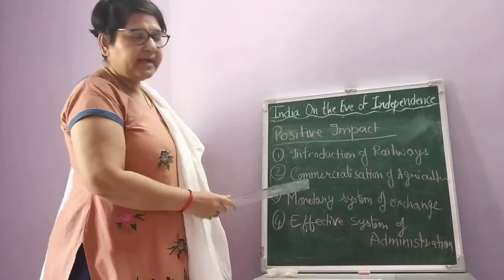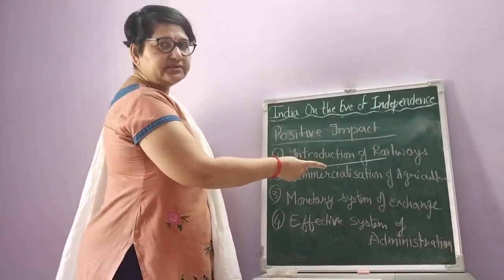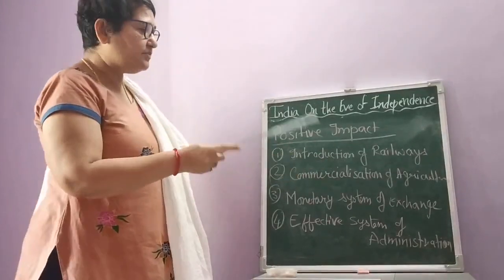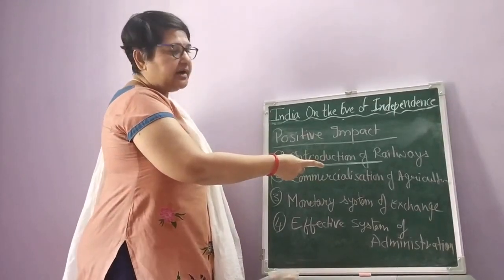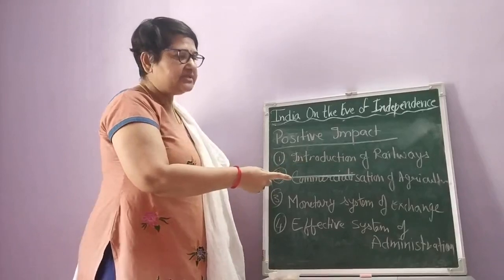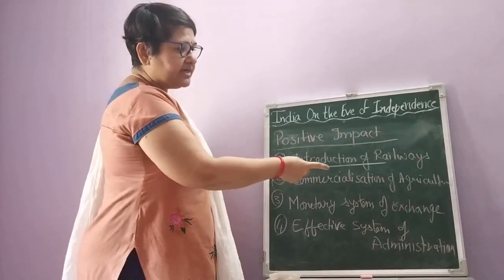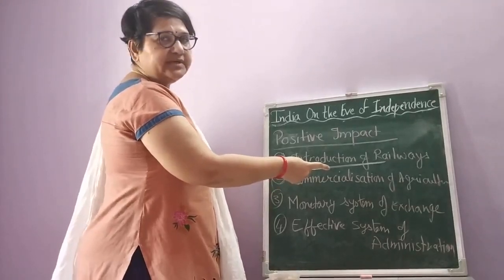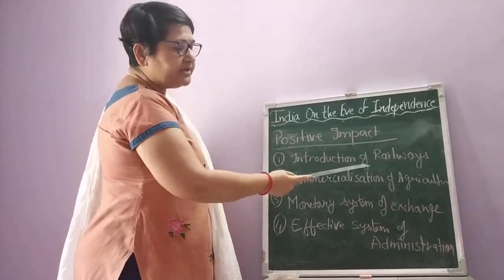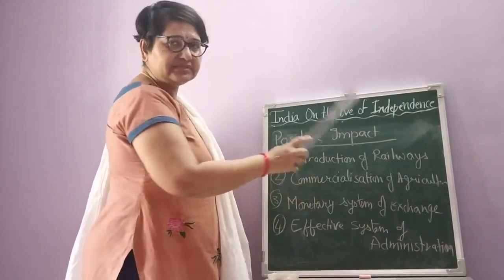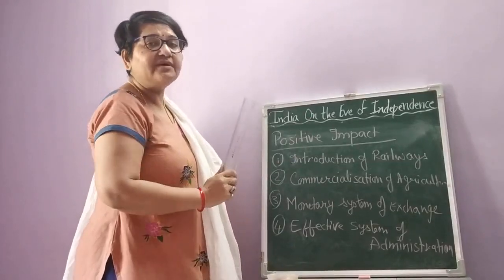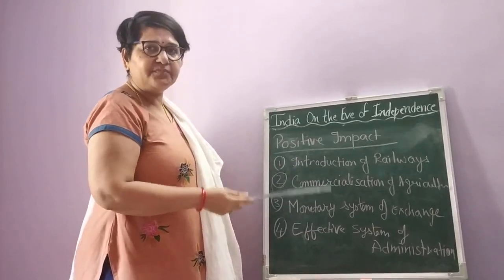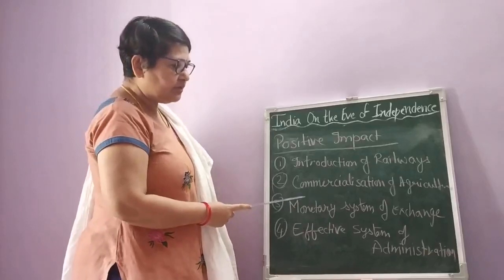Railways were introduced in 1850, obviously for their benefit, but now if you see the railways worldwide, our Indian network of railways is famous. It stands fourth in the overall world. So we can say the introduction of the railways is now a positive impact for our India. If they had not developed it at that time, we would not have developed it now.